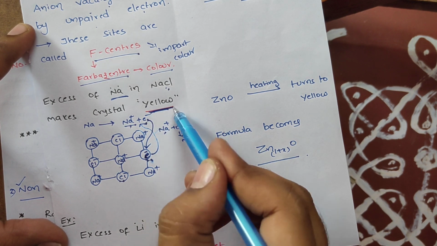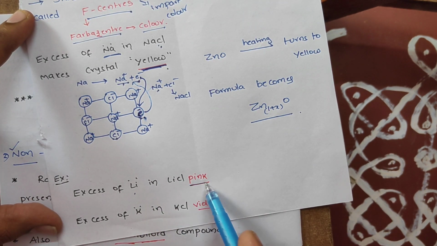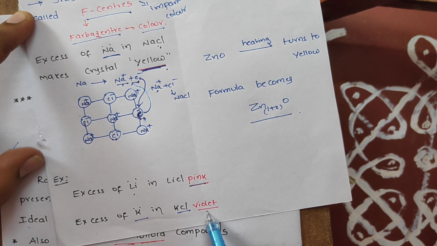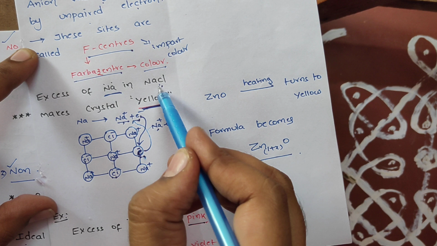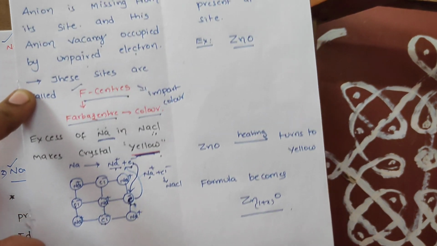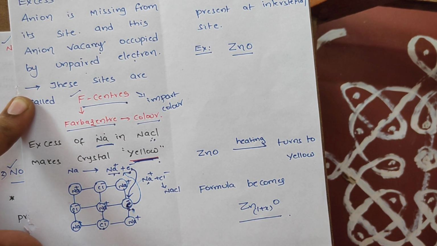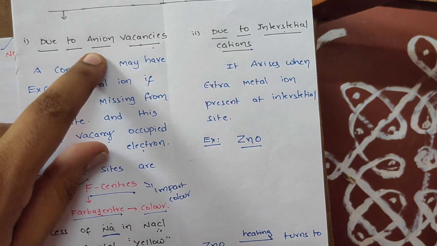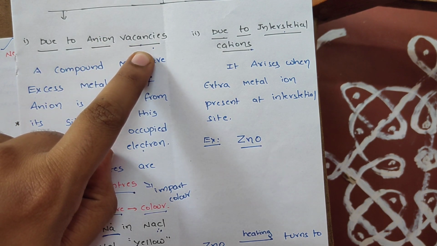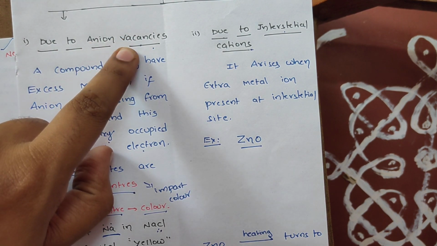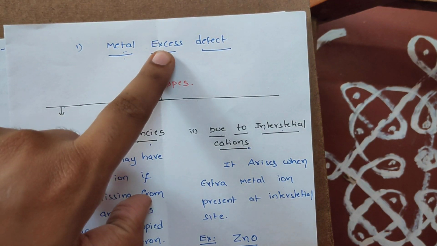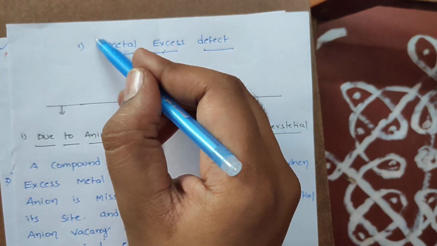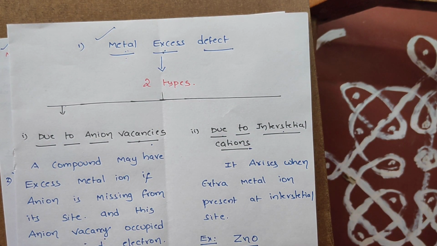Sodium heated in NaCl gives yellow color. Lithium heated in LiCl gives pink color. Potassium heated in KCl gives violet color. So the color behind all these crystals is mainly due to F centers. This defect arises in such a manner that some anions leave their positions to create vacancies, and due to anion vacancies some metal ions appear to be in excess. Stoichiometry is disturbed, and that defect is called metal excess defect.